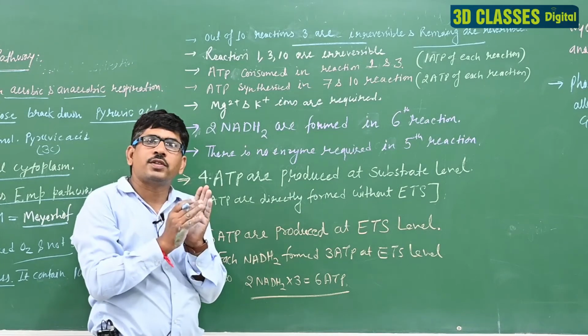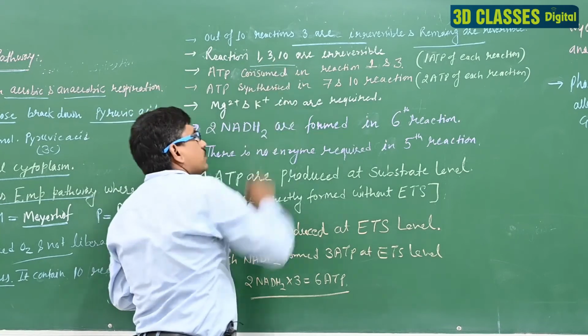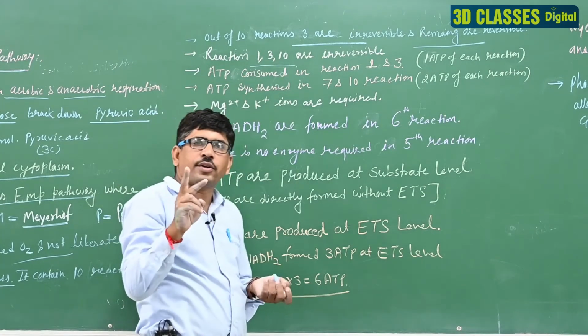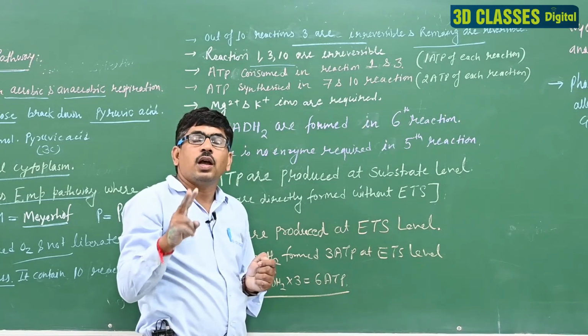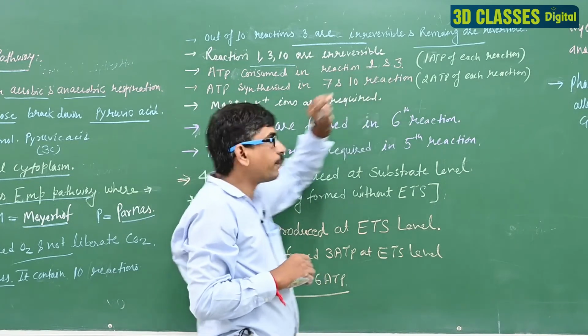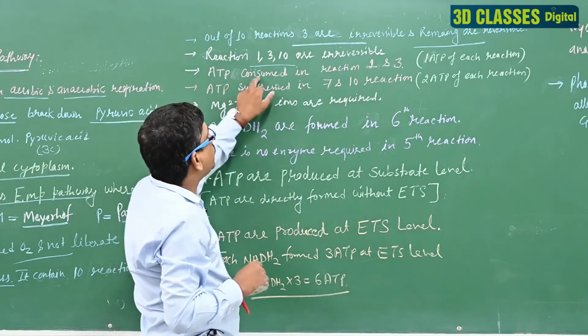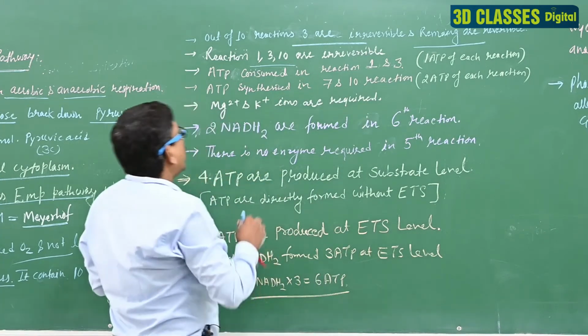The 3 irreversible ones are the 1st, 3rd and 10th reactions. ATP is consumed in reactions 1 and 3.